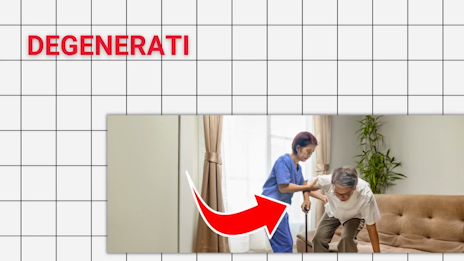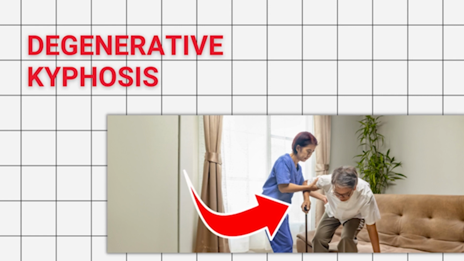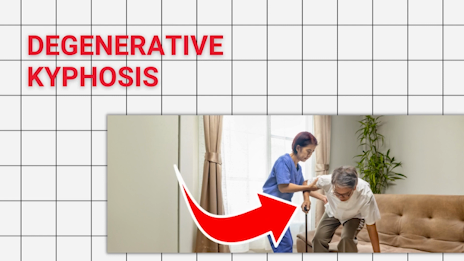Degenerative kyphosis. This form of kyphosis usually presents at a late age. It is caused by loss of the intervertebral disc height associated with aging.